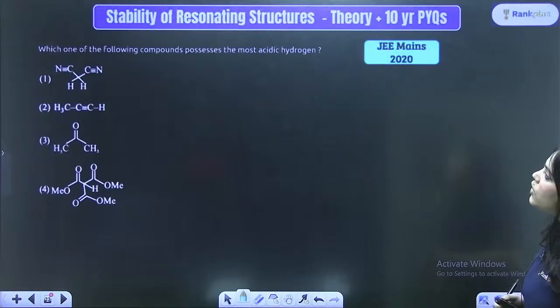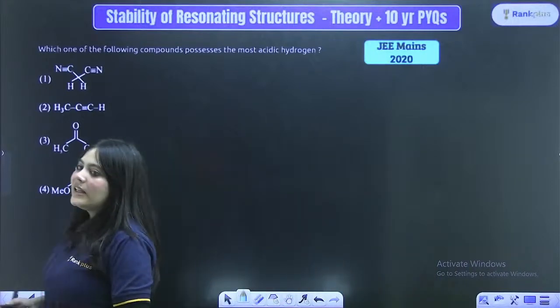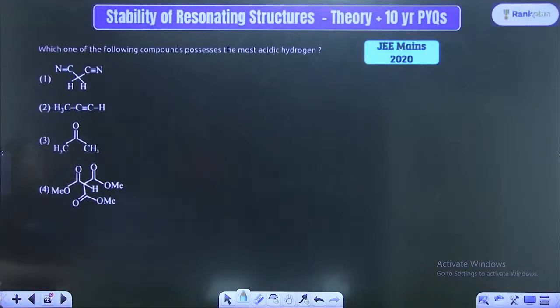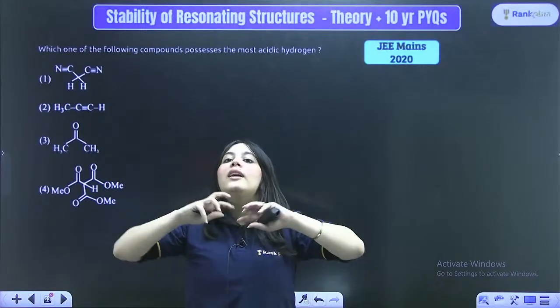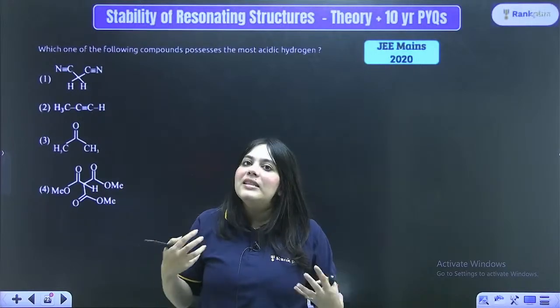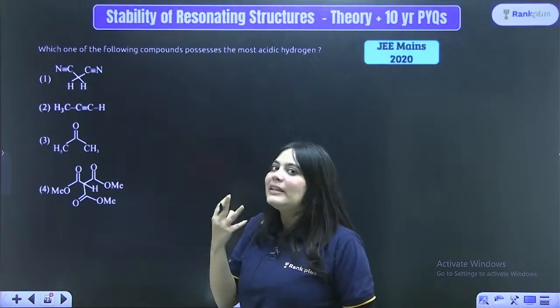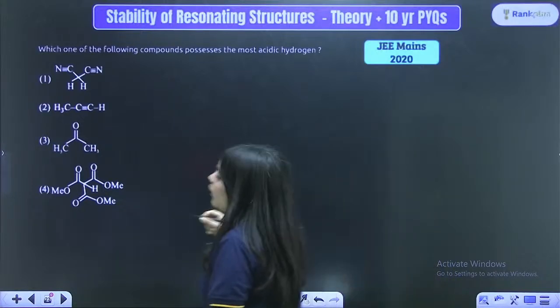Next question is, which of the following compounds possesses the most acidic hydrogens, right? Once again, I told you, the more electron withdrawing groups attached, the more acidic the hydrogen, because of the more stability of the negative charge present. So what did I teach you?